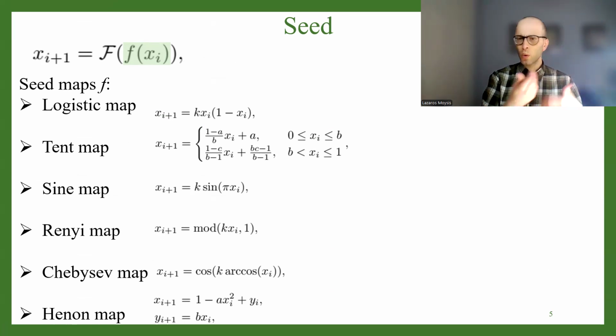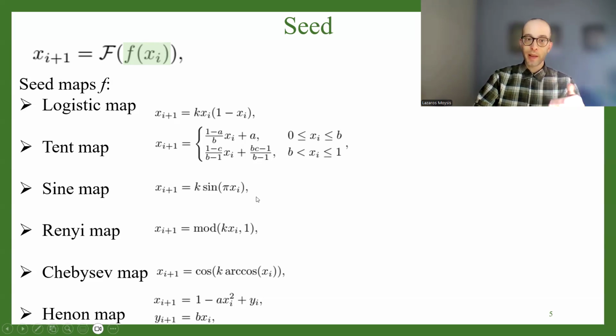And the seed maps that we usually use in the literature are the standard ones that you're already familiar with. The logistic map, the tent map, the sine map, the Renyi map, the Chebyshev map, which are all very well-known one-dimensional maps. But you may also see some two-dimensional maps like the Henon map, which is super well-known in the literature, okay? So most chaotification works in their examples use this collection of maps right here. Now, the big problem, of course, these are already known.